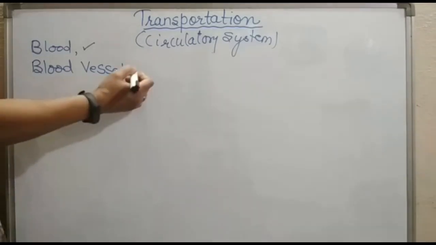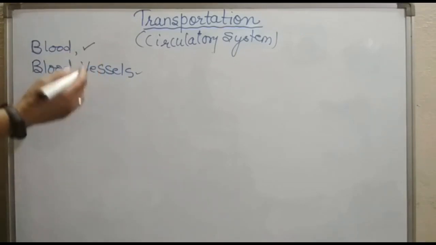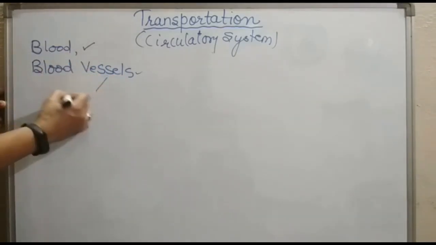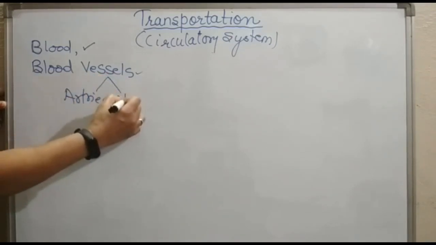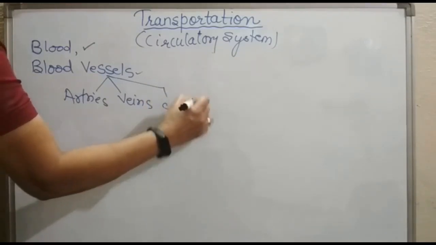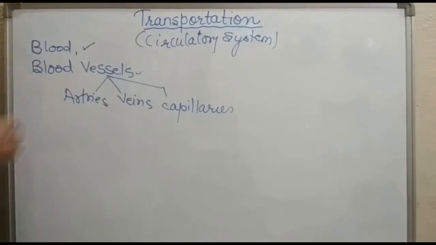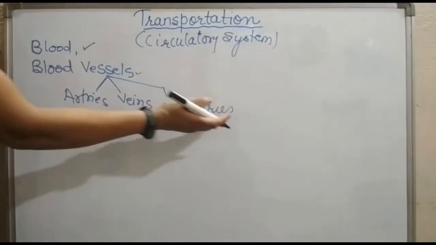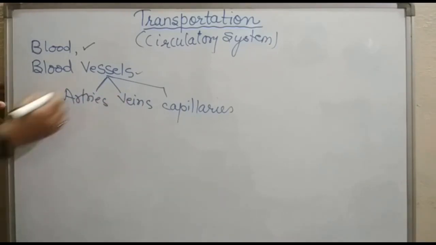Now we will talk about blood vessels. Blood vessels are of three types. One is arteries, the next one is veins, and the third one is capillaries. Arteries, veins and capillaries. Now, what is the basic difference between arteries and veins? The capillaries we will discuss later on. First, we will see the difference between arteries and veins.